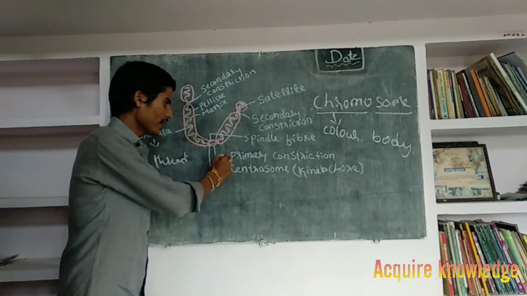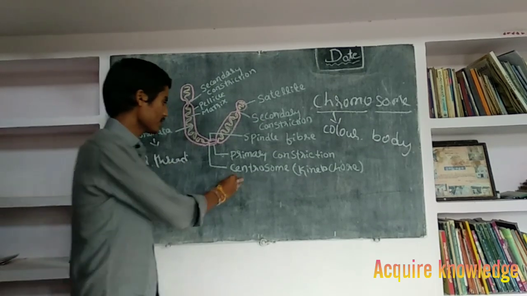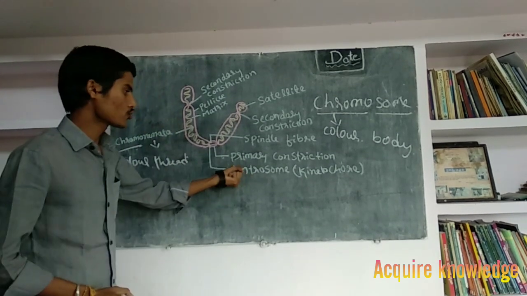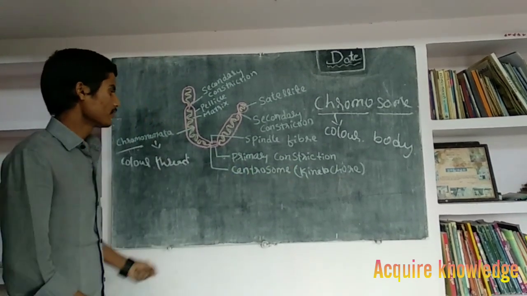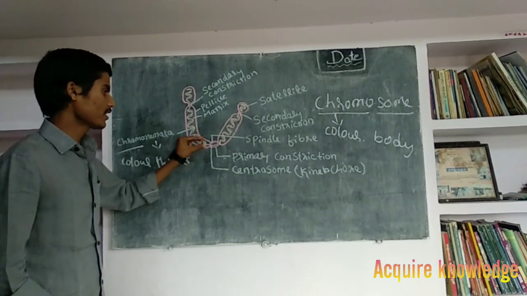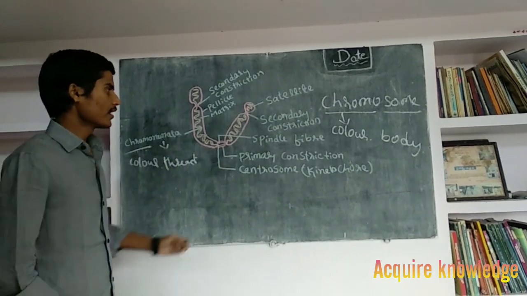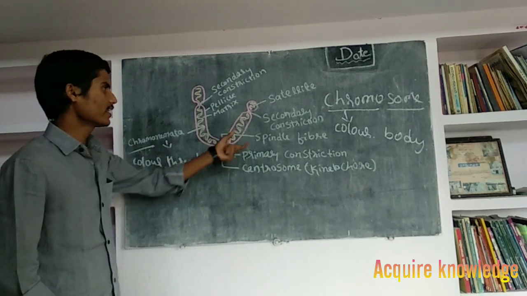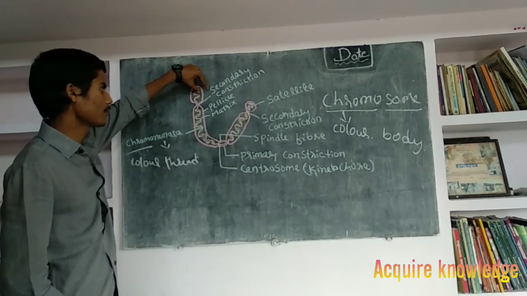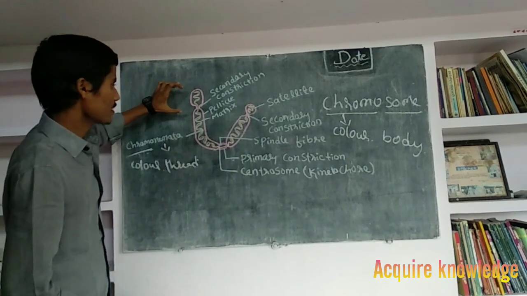Next, primary constriction. Next, centromere and kinetochore are present in the primary constriction. The primary constriction is attached to the spindle fiber, that is the chromatids. Next, secondary constriction. As I have told, secondary constriction helps to form the nuclear organization. Next, satellite. These are the structures.